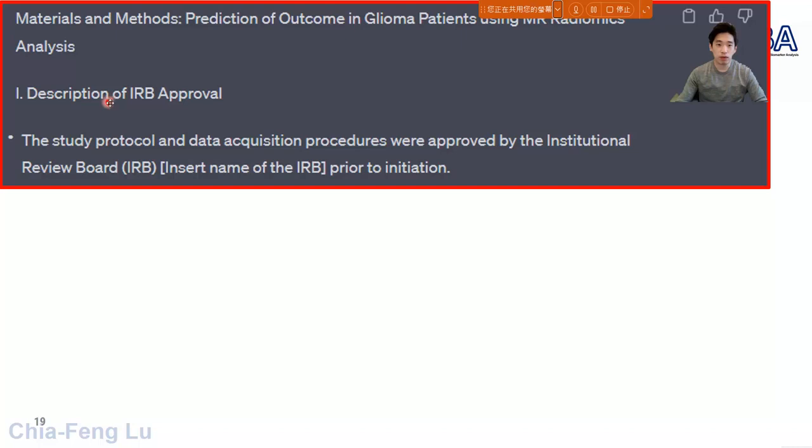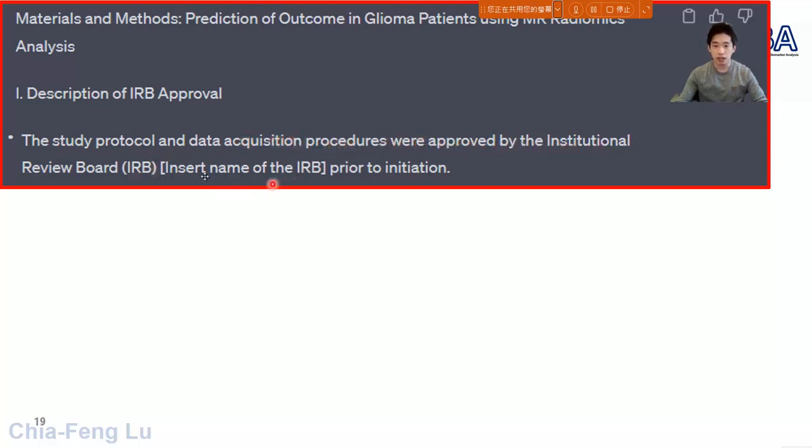For example, when we are talking about the approval from IRB, the full name is the Institutional Review Board. This is the organization that can help to protect the rights of the subjects or the participants in the study anyway. So you will see this is a common description that we would put within the materials and methods sections. And you can see the study protocol and data acquisition procedures were approved by the IRB.